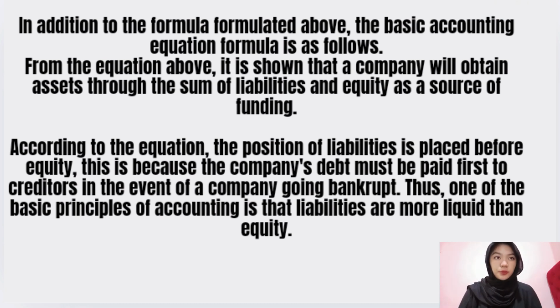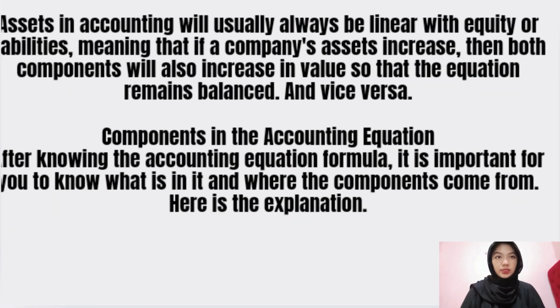According to the equation, the portion of liabilities is prioritized before equity. This is because the company's debt must be paid first to creditors in the event of the company going bankrupt. This is one of the basic principles of accounting: liabilities are prioritized over equity. Assets in accounting will usually always be linear with equity and liabilities, meaning that if a company's assets increase, then both components will also increase in value so that the equation remains balanced, and vice versa.